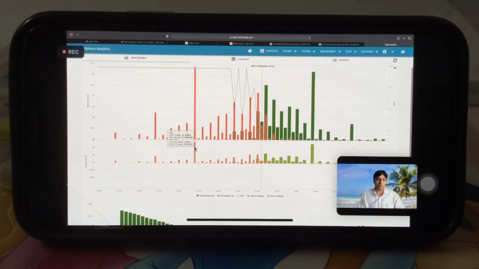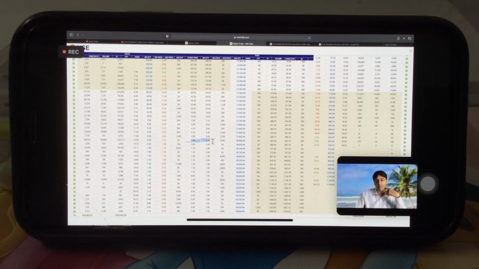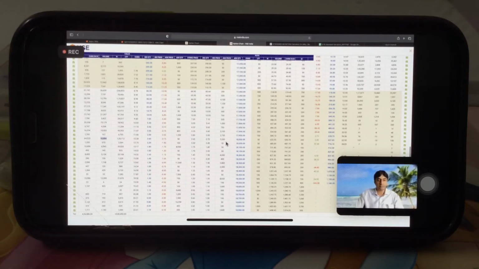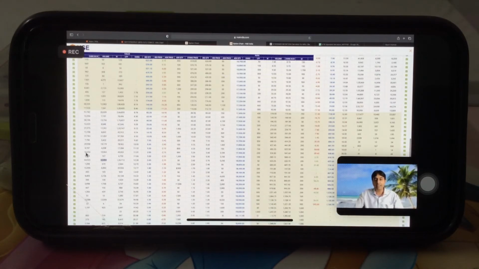Actually there is no such indication of why, because if we see in the option chain, they are priced at what level, right? 2 rupees 65 paisa and 2 rupees 70 paisa, the 18,000 call with the highest open interest and change in open interest of 52,000, right? And 16,500 is priced at 5 and 6 rupees.